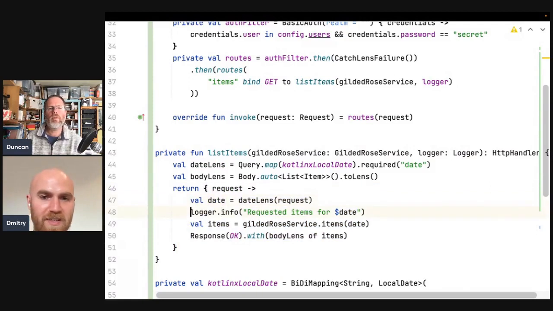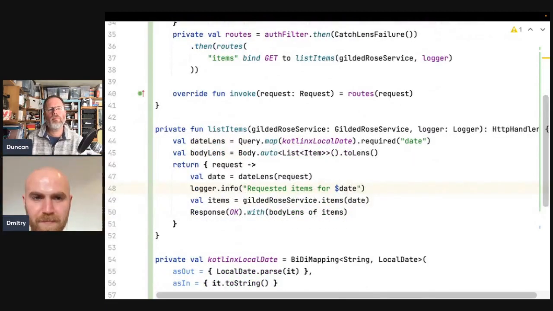I think I did it just for consistency. I wouldn't use logger for this. We could have a filter which logs. I think that would make more sense to me. But it's just a one-to-one rewrite.